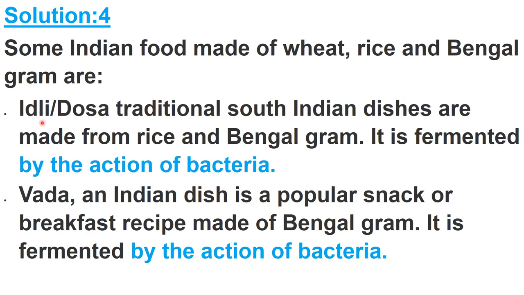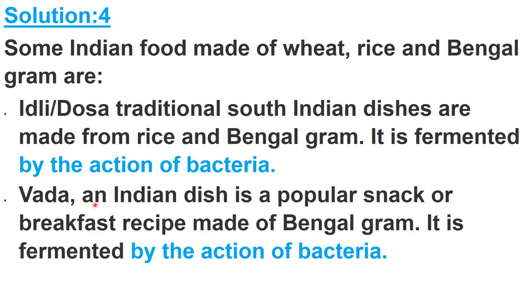Idli is made from rice and dosa is also made with the help of Bengal gram. So these are made from dough, which is fermented by the action of bacteria. That fermentation for making the dough for idli and dosa is done by bacteria.